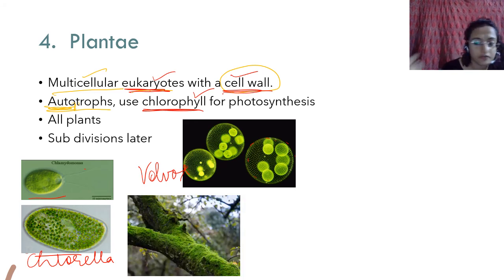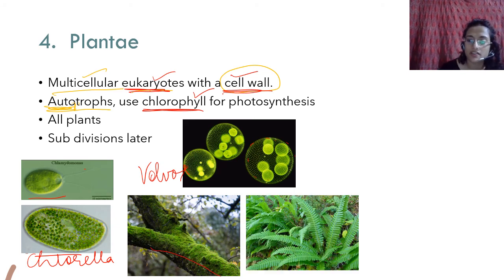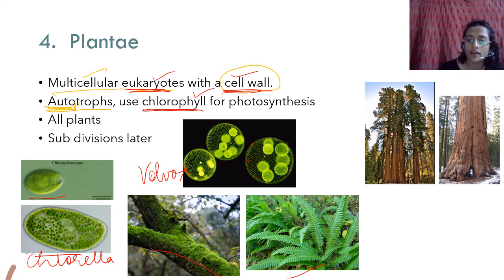And then you have different kinds of plants. You see this kind of growth, this is called moss. Then you have ferns, right? Then you have these, which are gymnosperms. These are the Sequoia sempervirens. Do you see this person here? This person will look this small here. Yes, they will look that small. So these are really, really tall organisms, right?